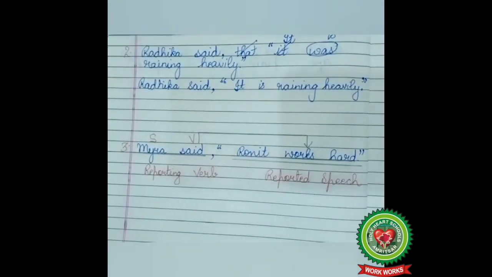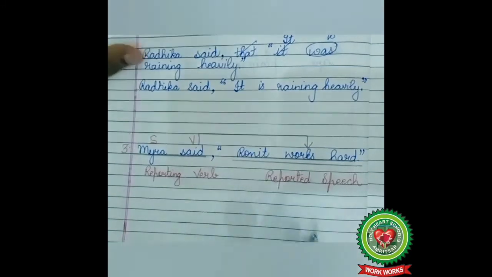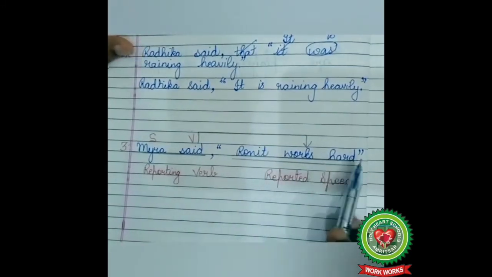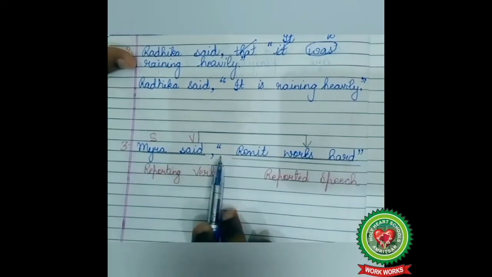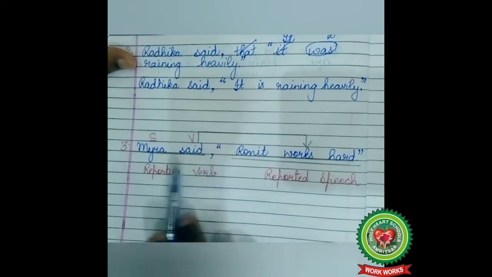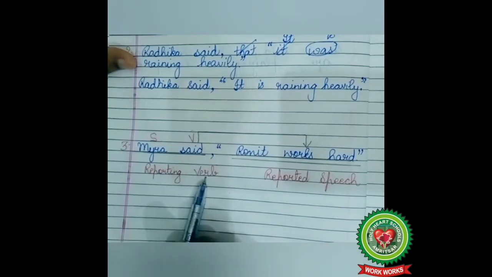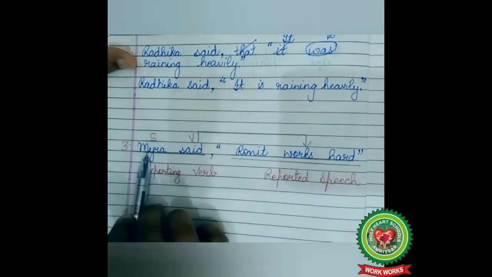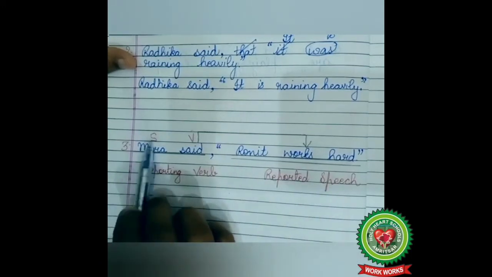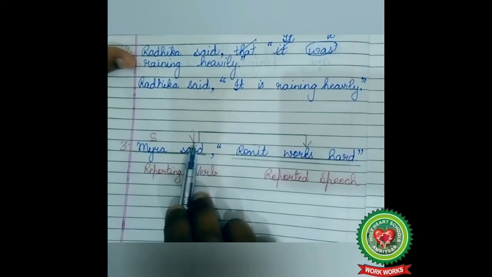Myra said, comma, inverted comma start, Ronit works hard, full stop, inverted commas close. This is direct speech and children, we have to change it into indirect speech. Myra said, reporting verb; Ronit works hard, reported speech. Who? Myra, so subject; said, action word, so verb.